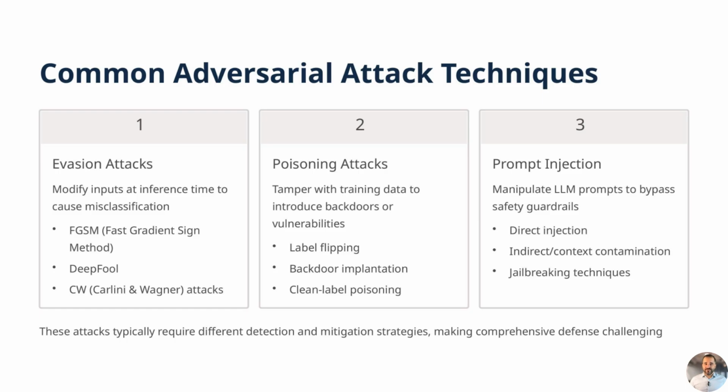In contrast, poisoning attacks target the training phase, corrupting datasets to embed vulnerabilities such as label flipping to mislead model learning or backdoor implantation to trigger malicious behavior under specific inputs.